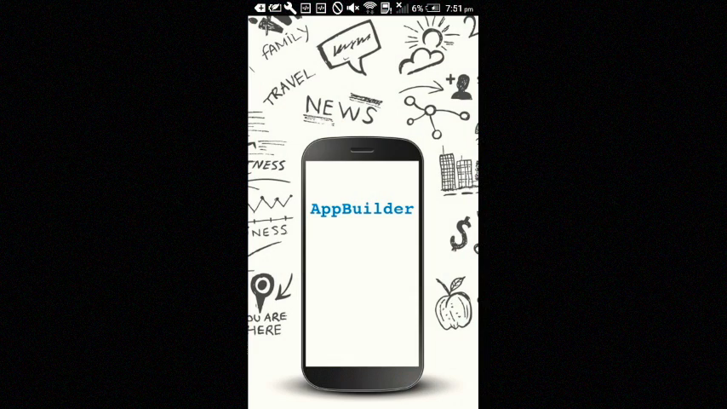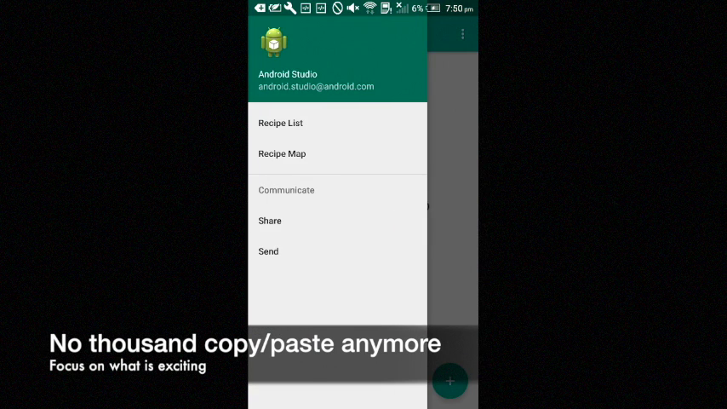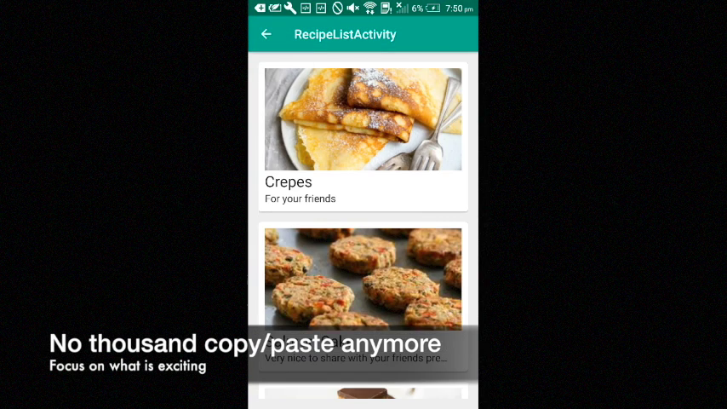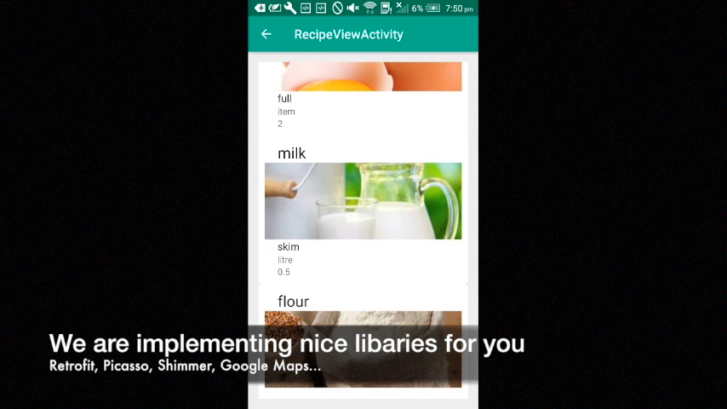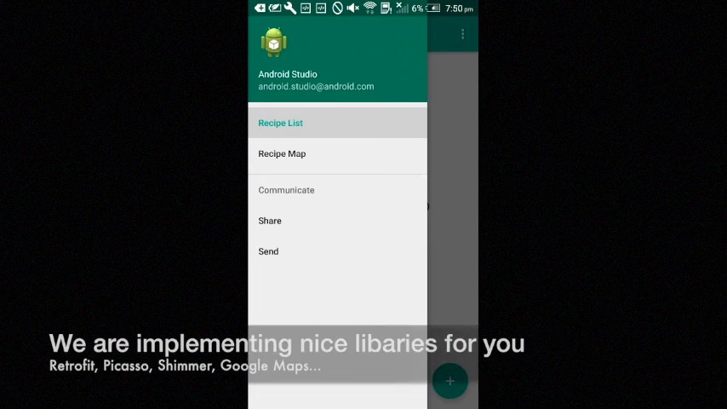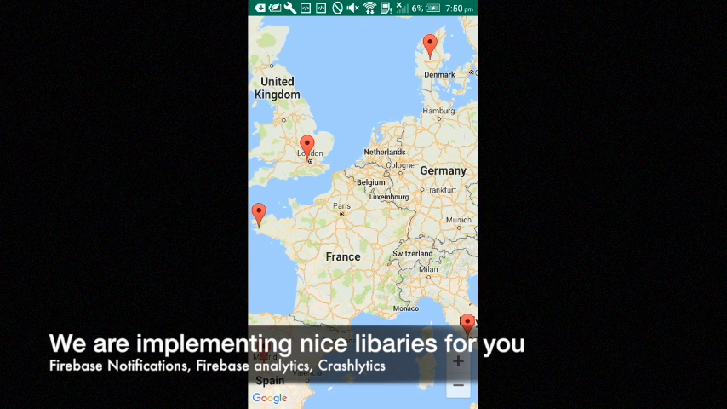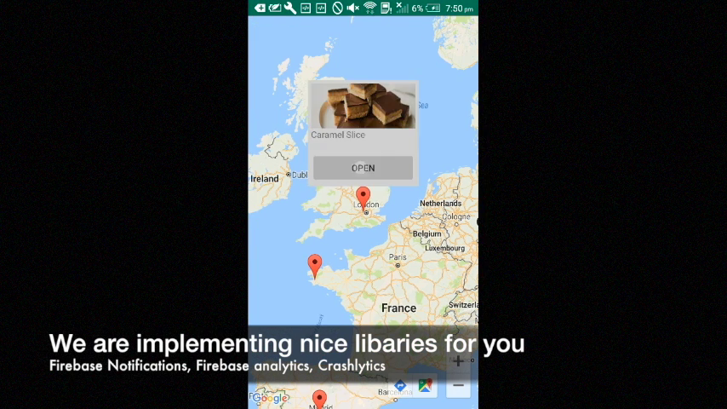The app is starting with a splash screen that you can replace, and a customizable menu giving you access to the recipes list. You can tap a recipe and get details. We are also generating a Google Maps view with info window.